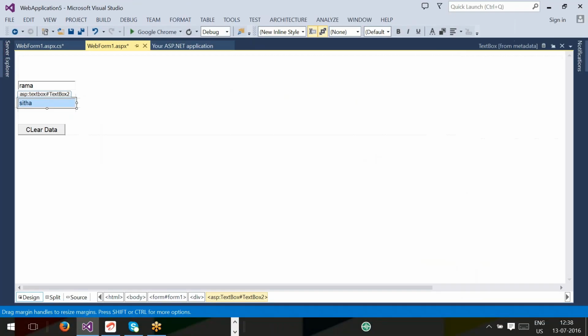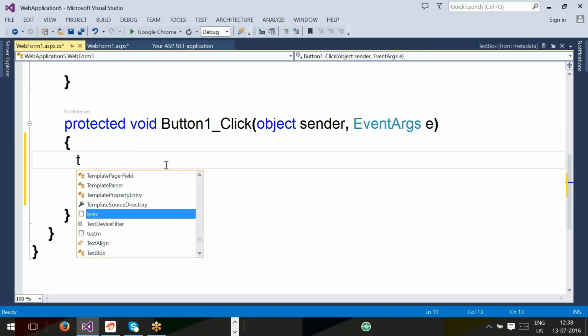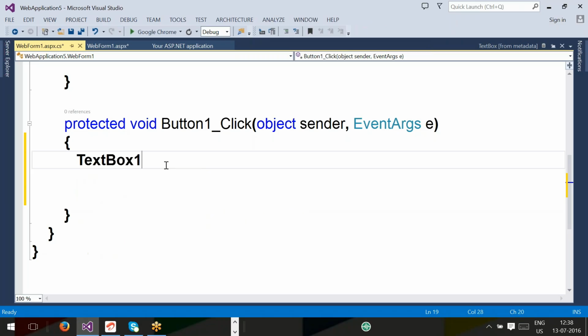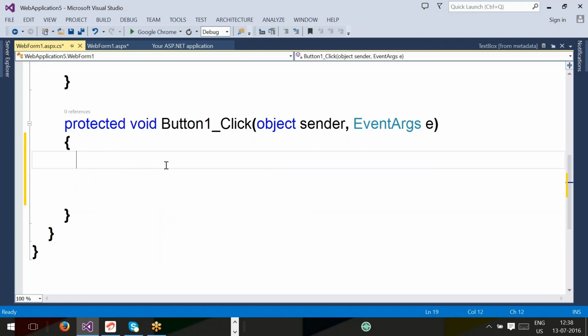Here text box is a class. Text box 1 and text box 2 are objects of which class? Text box class. Text box is a class. Text box 1 and text box 2 are objects of the text box class. Remember that point. Now you see, whenever you want to clear text boxes, you write text box 1 dot clear.